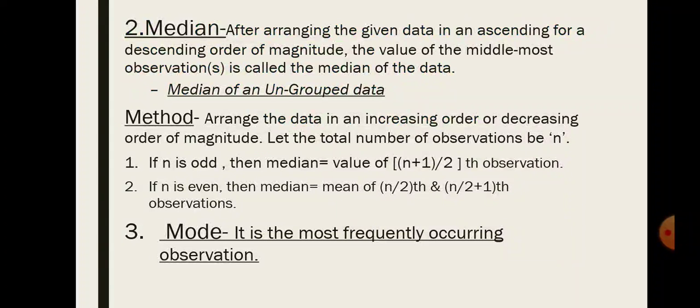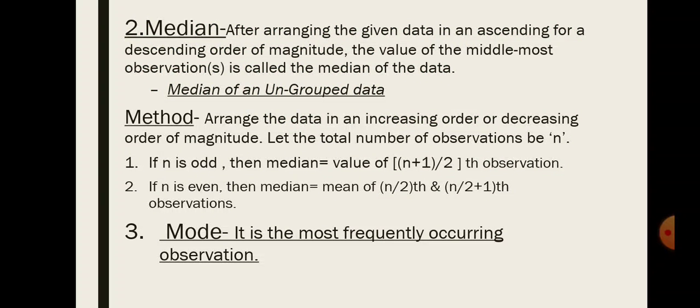Median. After arranging the data in ascending or descending order of magnitude, the value of the middlemost observation is called the median of the data. Method for finding median. Arrange the data in increasing or decreasing order of magnitude and let the total number of observations be n.